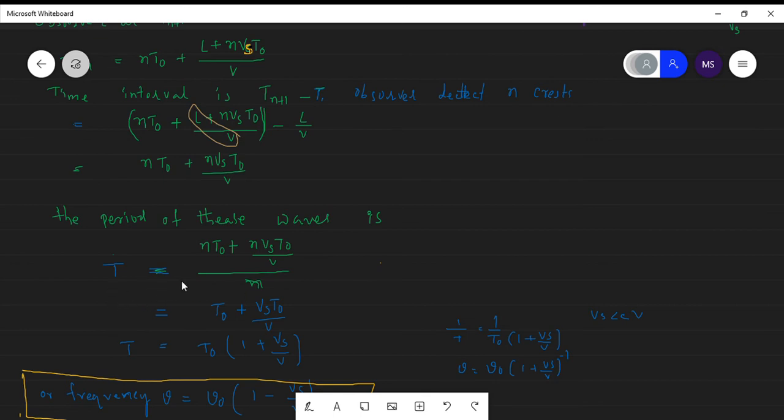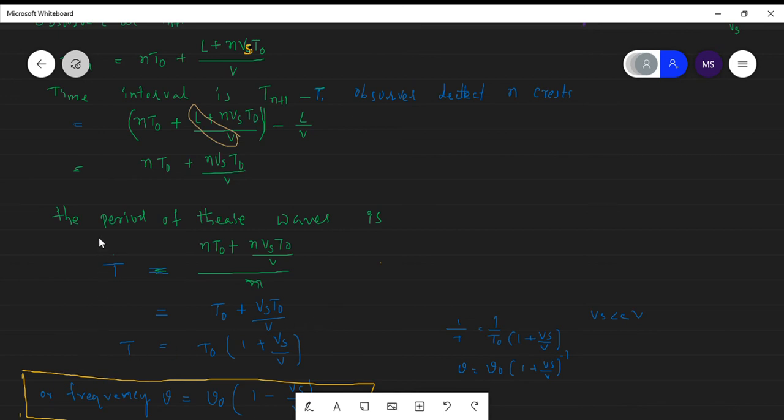Now here n cancels, so what is the remaining term? T naught plus Vs T naught by V. T naught is common here, so T is equal to T naught into 1 plus Vs by V. Here Vs is the velocity of source, V is the velocity of sound. But we want a frequency.